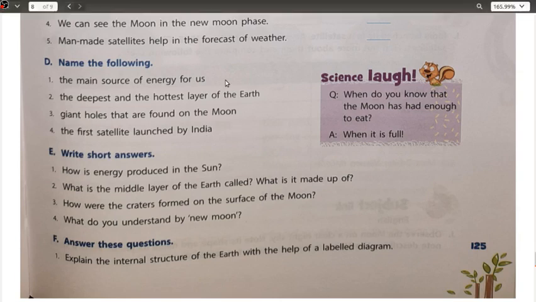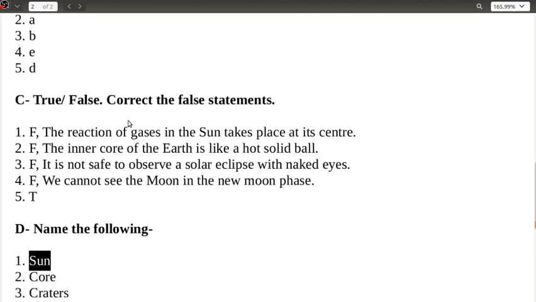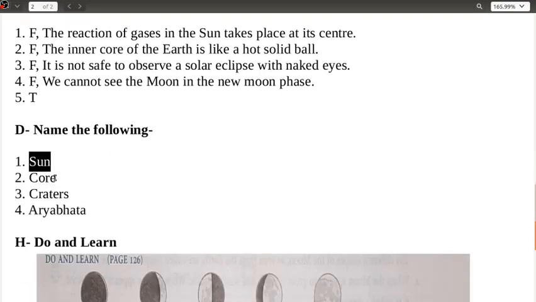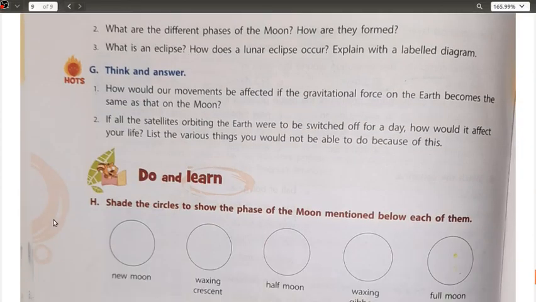Okay, so we have sun, core, craters, and Aryabhat. Let us see the answers. So we have sun, core, craters, and Aryabhat. Okay, next one we have here, that is your do and learn.